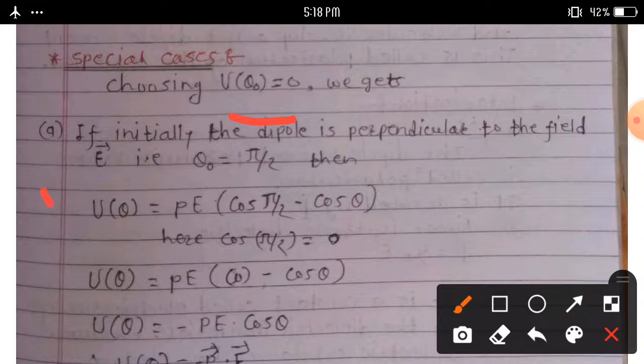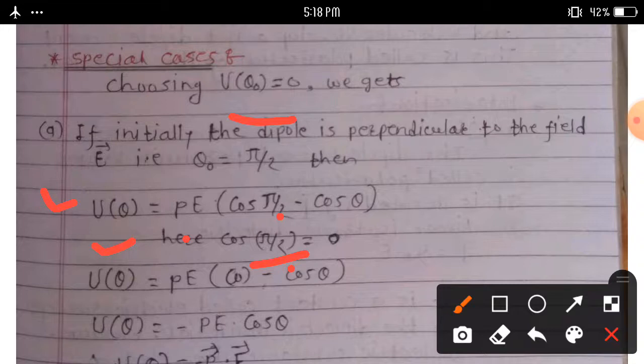We get, if initially the dipole is perpendicular to the field E bar, that is theta 0 is equal to pi by 2, then U of theta is equal to PE into cos pi by 2 minus cos theta, where cos pi by 2 is equal to 0.